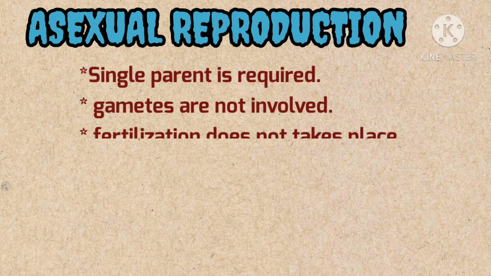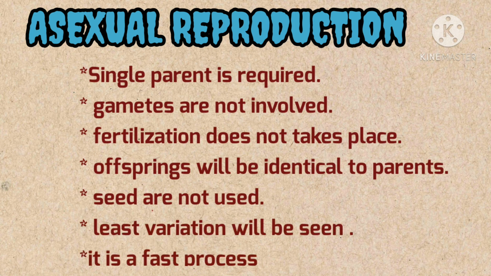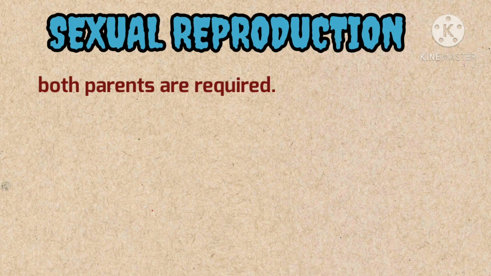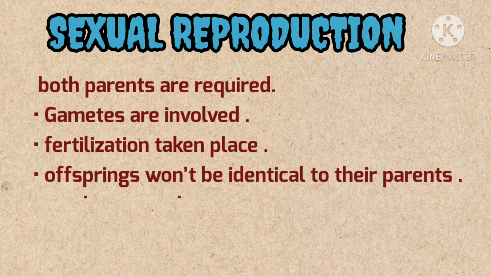Here is the asexual reproduction. What happens in asexual reproduction? A single parent is required. Gametes, that is the reproductive cells, are not involved. Fertilization does not take place, and offspring will be identical to the parents. And what about sexual reproduction? Both the parents are required, gametes are also involved, and fertilization takes place in this reproduction.